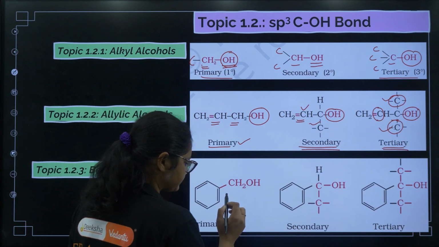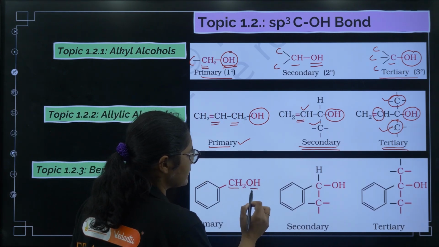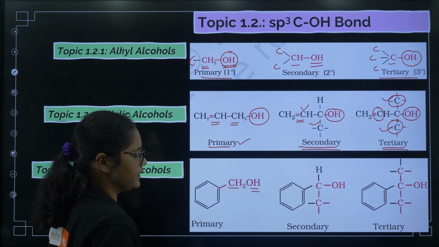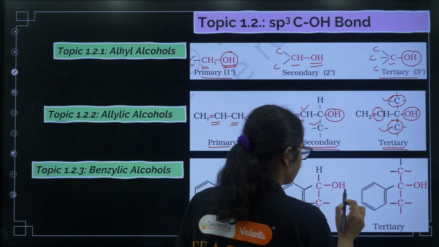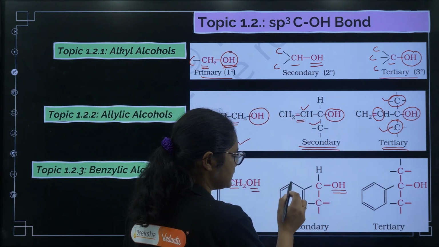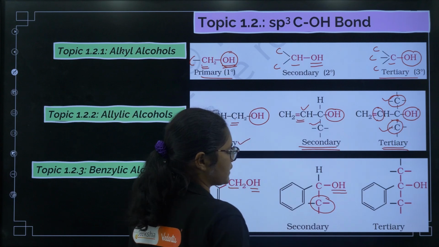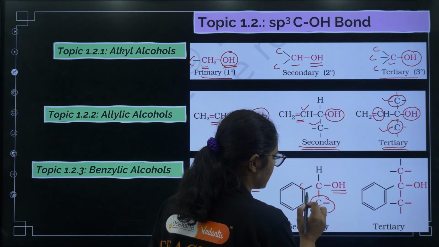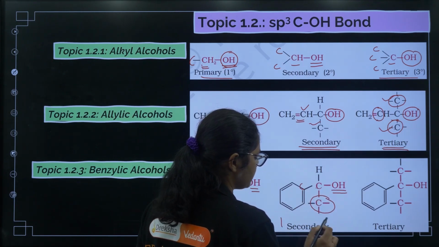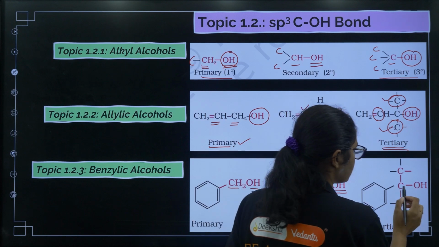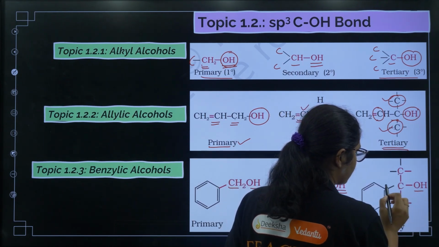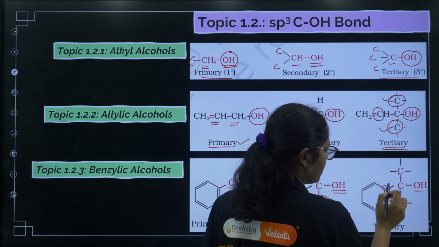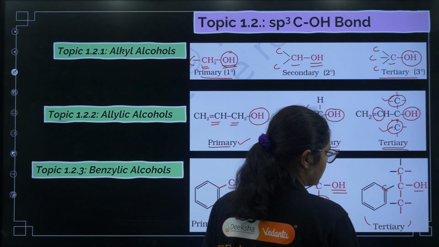If you see, the carbon containing the OH group should be attached to the benzene ring, then we call it benzylic. Okay. Here the carbon containing the OH group is attached to the benzene ring and it is also attached to another carbon. So, I can say that this carbon is attached to 2 carbons, so it is definitely secondary. Here the carbon containing the OH group is attached to the benzene ring and this carbon is connected to in total 3 carbons, right, 1, 2 and 3. So, that is called tertiary.